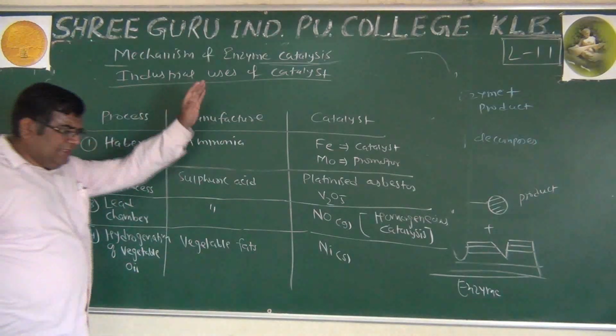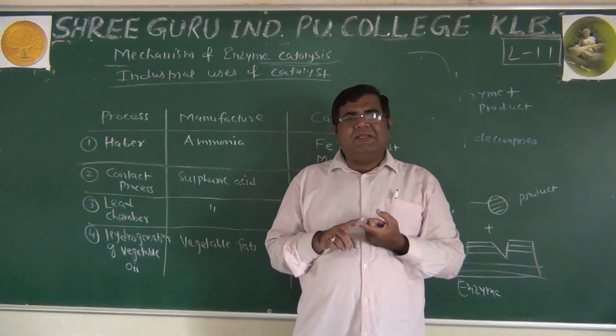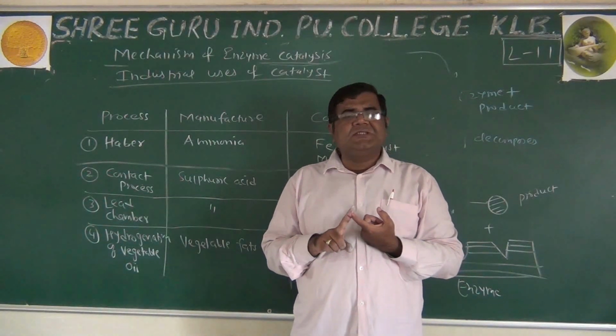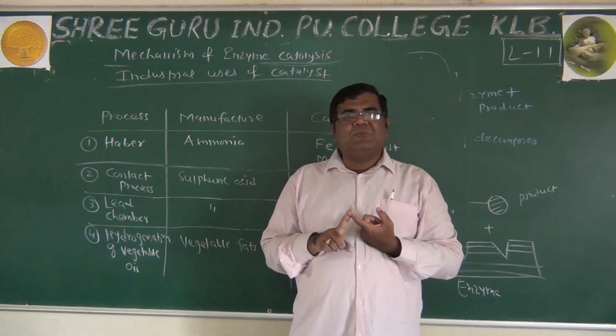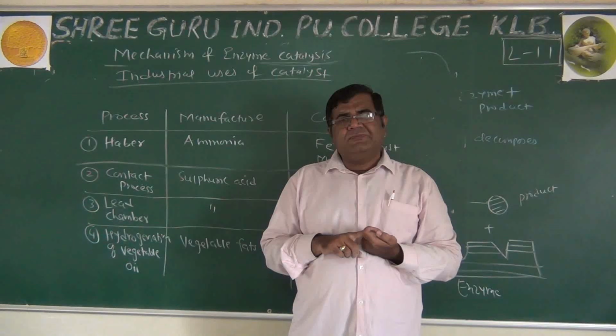So in the catalysis, only for 1 mark, the example of catalyst is manganese dioxide used in the decomposition of potassium chlorate to form potassium chloride and oxygen.